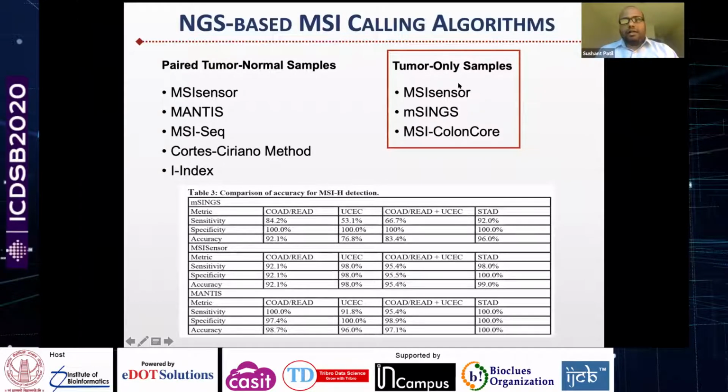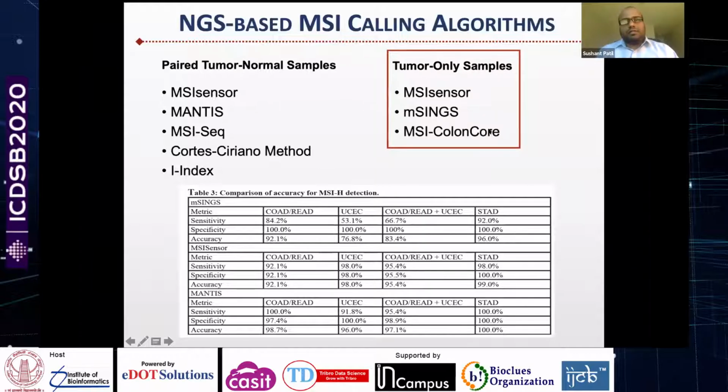In our internal validation and also in some of the published manuscripts, it has been shown that the results of these in tumor-only mode are somewhat unreliable. For example, this is a table that was published in the Mantis paper, and as you can see, for MSIngs, which was basically developed on colorectal cancer, the accuracy is reasonably good, but when they tested it on endometrial cancer, the accuracy drops sharply.